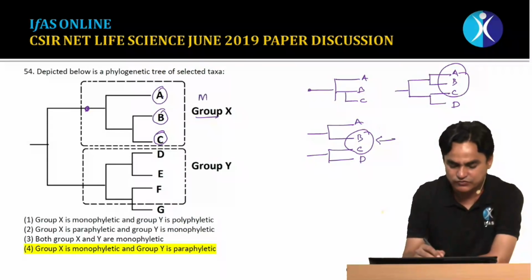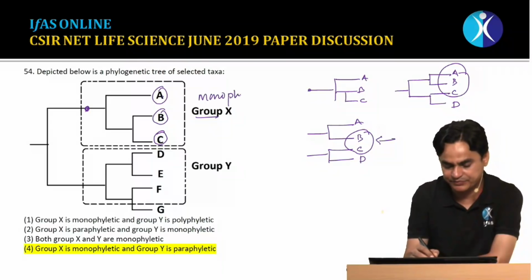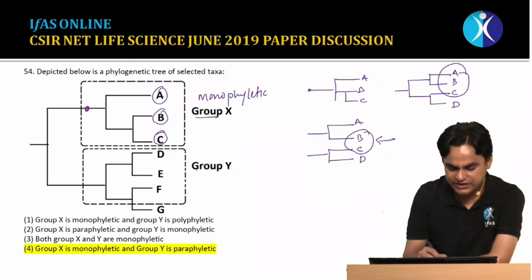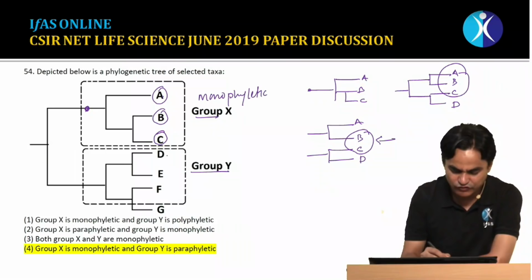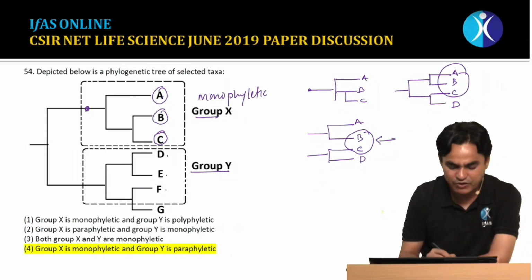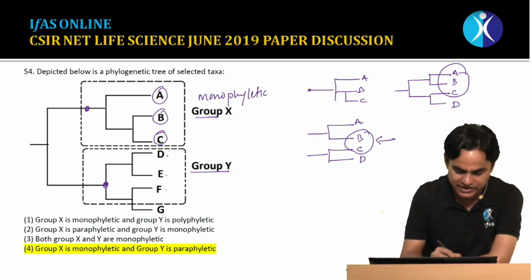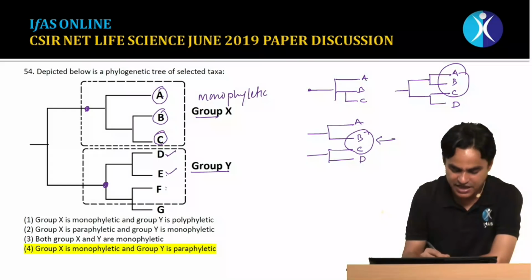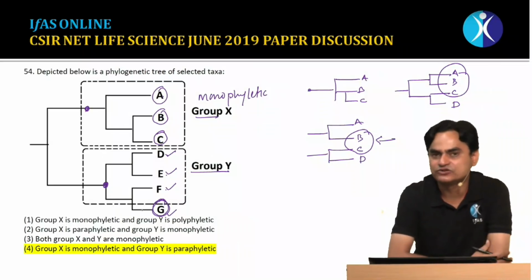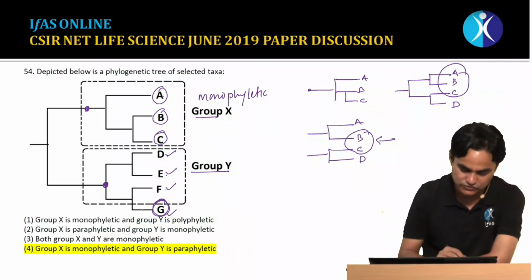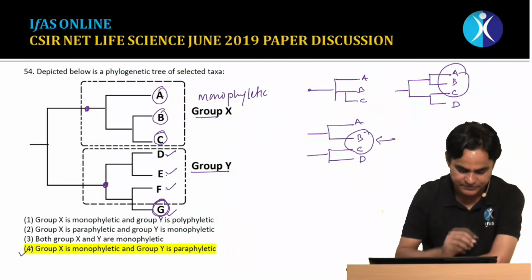So such a taxon would be referred to as monophyletic. In group Y, D, E and F have been kept. They also share a common ancestor. The lineages derived from the common ancestor include D, E, F and G, but not all the lineages have been included. G has been excluded, and such a taxon would be referred to as a paraphyletic taxon. So group X is monophyletic, while group Y is paraphyletic.